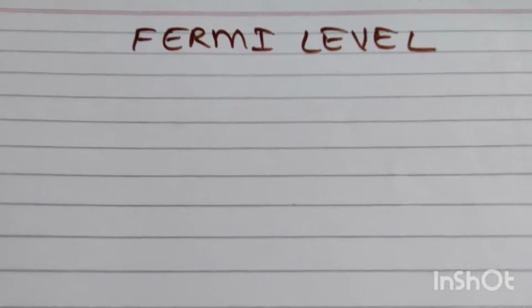Fermi level is nothing but, like we said, the valence electrons and valence orbit electrons will be occupied, and they will have energy levels, energy states and all. So in Fermi level we will see the probability of those energy levels being occupied. Whether it will be occupied or not, the probability can be known by this Fermi level.